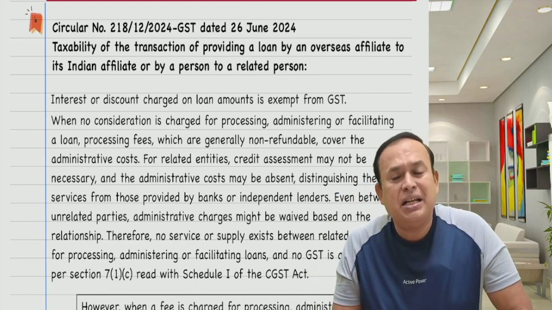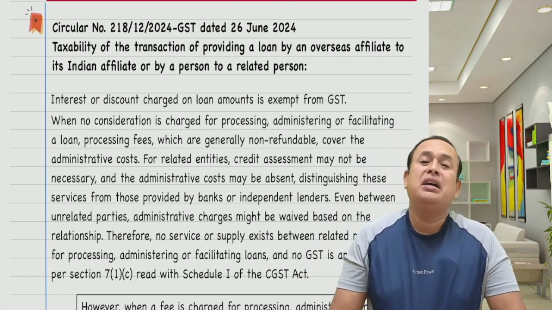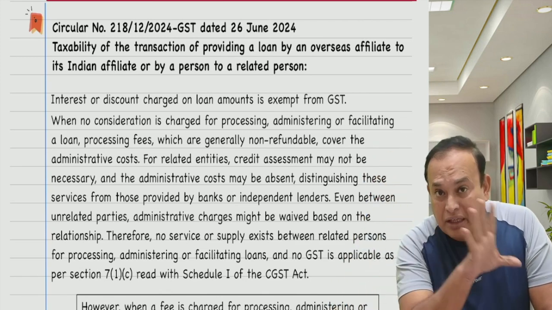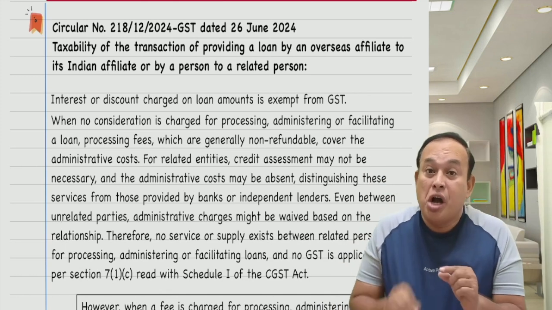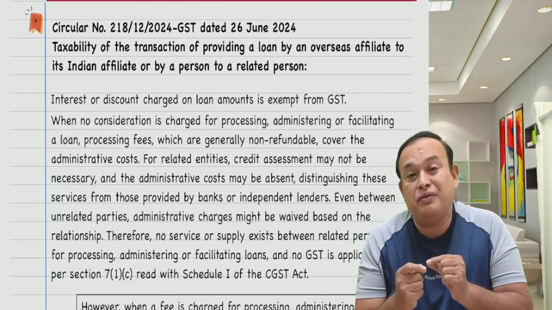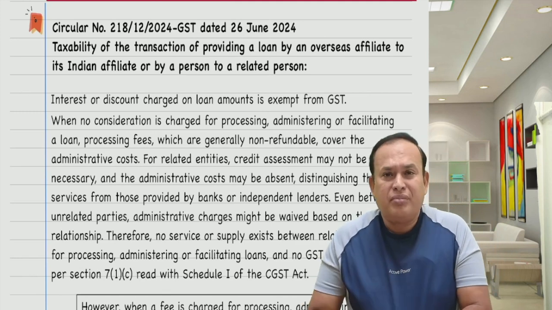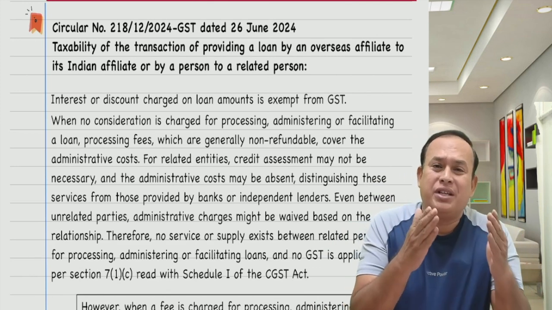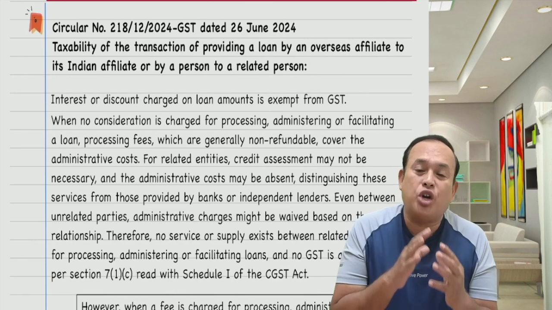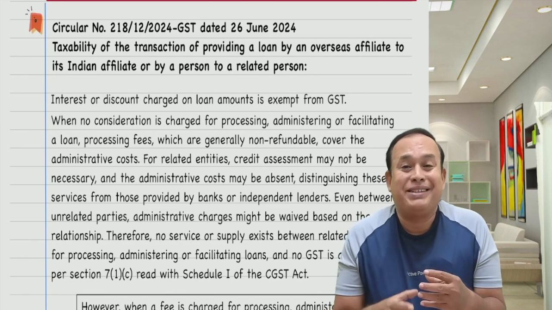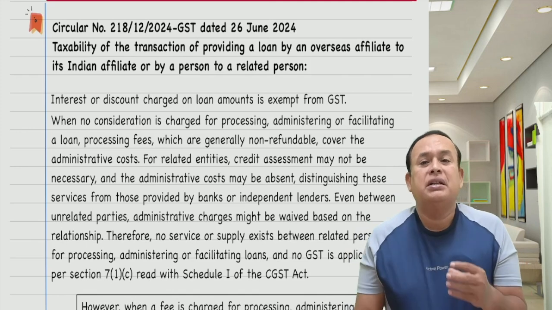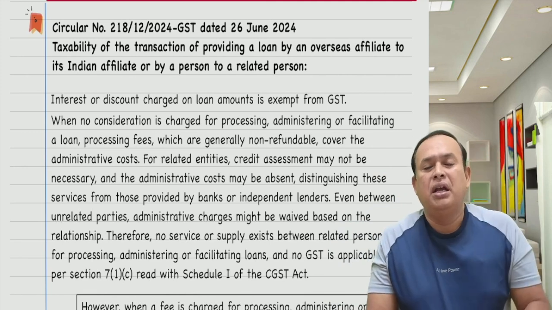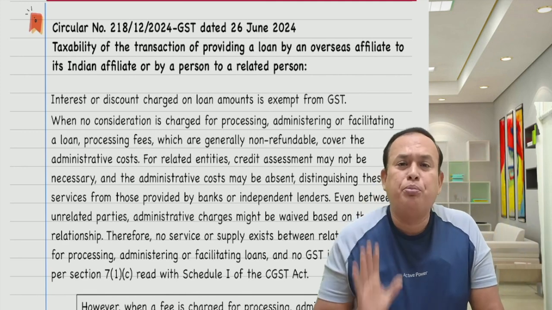Does it attract the GST under the RCM? No, it is neither goods nor services. Especially it is exempted supply of services. However, if the parent company is charging administrative cost, processing fees from its Indian counterpart, that means a holding company outside India, subsidiary company in India, holding company charging some administrative cost by extending the loan to subsidiary company in India, in that case, are the administrative charges or processing fees paid by the subsidiary company to its holding company import of services?